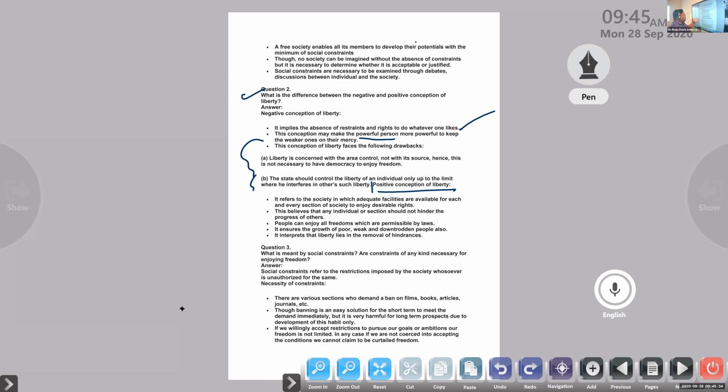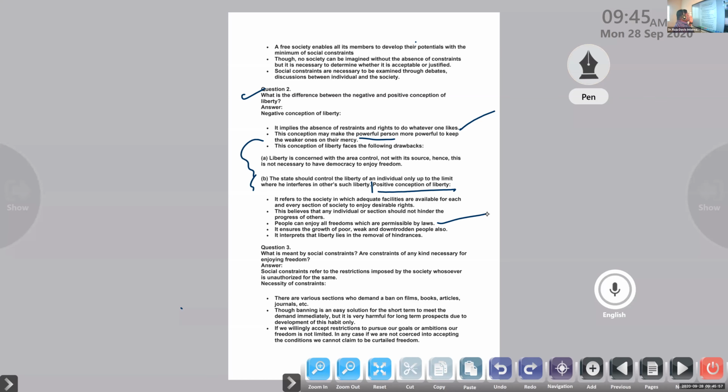Next one, people can enjoy all freedoms which are permissible by laws. So the people can enjoy different types of freedom within the framework of the law. What the law says, we can accept it and we can enjoy it. Nothing more than that. So that's the progressive, positive aspect of freedom.